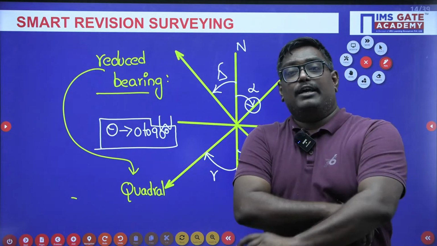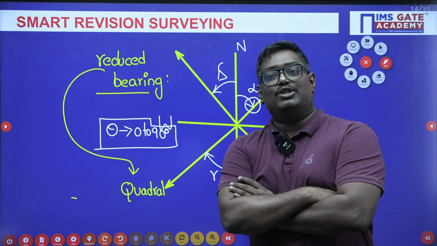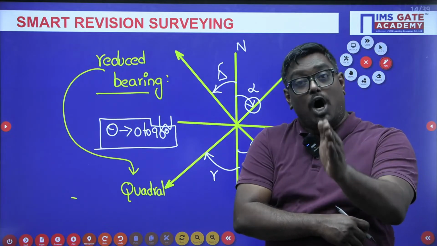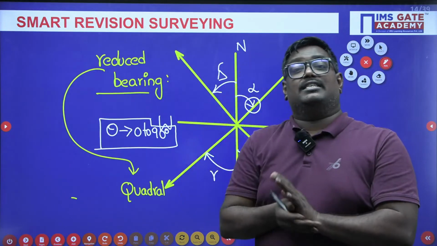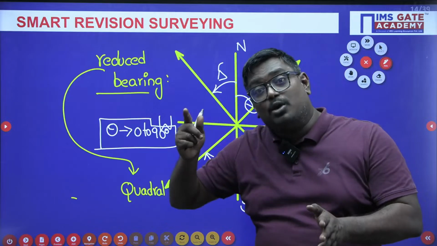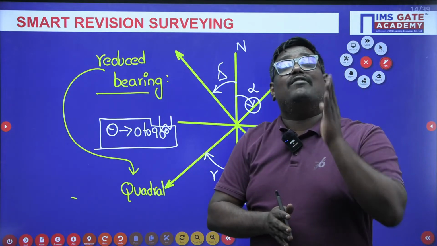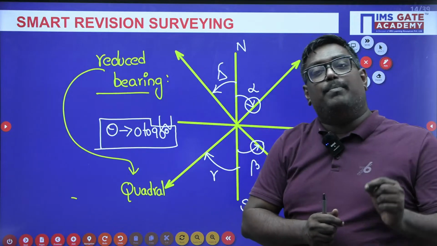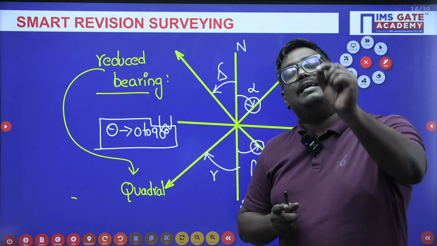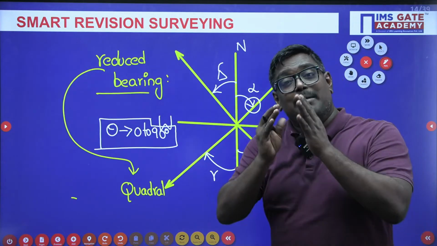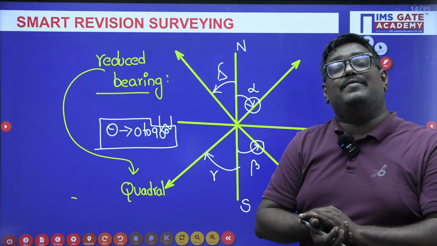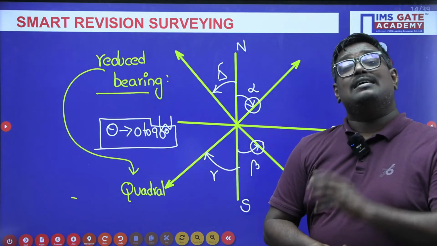Now let me clarify your doubts related to whole circle bearing and reduced bearing. In whole circle bearing, the bearing of a line is measured from north only in clockwise direction. In reduced bearing, it is measured from north or south, either clockwise or anti-clockwise, whichever is nearer. These are very important. Reduced bearing is also known as quadrant bearing and whole circle bearing is also known as azimuthal bearing. The prismatic compass is calibrated with the whole circle bearing system, and this system is followed by the surveyor compass.